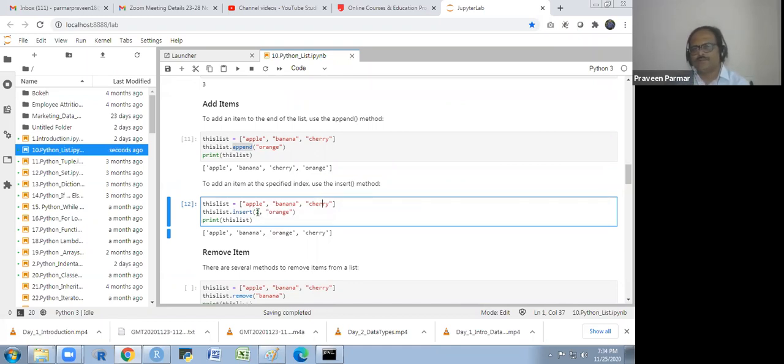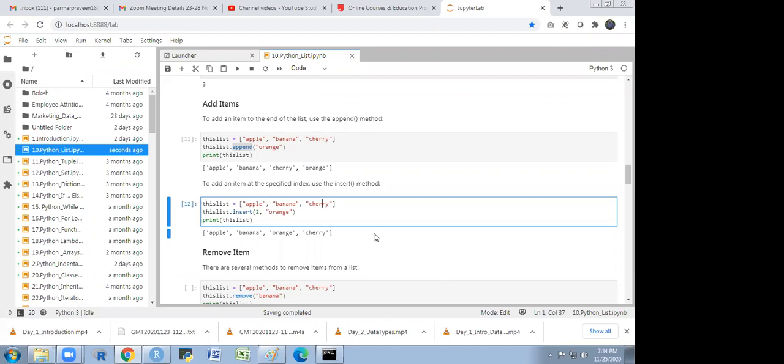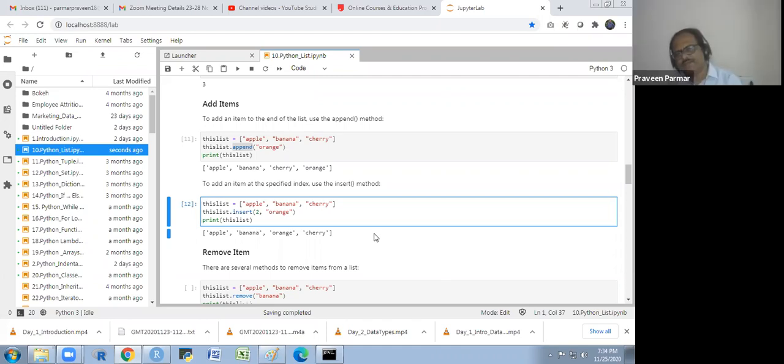When we insert orange at the second index, the second index would be orange and the third index would be cherry. Does that make sense to everyone? Append and insert, so you got the difference between append and insert. And the insert arguments: the first argument is the index and the second argument is the item you want to add. Understand? These are the arguments over there.